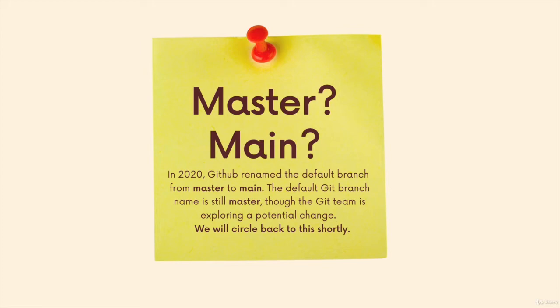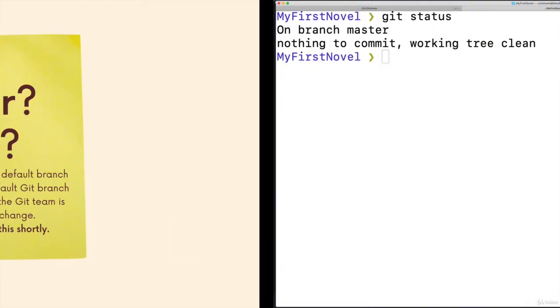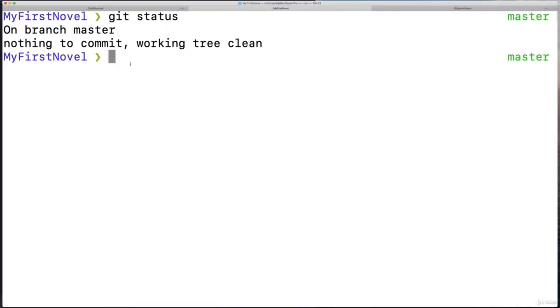The name on Git and GitHub for the default branch name for a long time was master. However, in 2020, GitHub announced that they were renaming the default branch name from master to main as part of a larger push by tech companies to try and avoid any potentially offensive language. So GitHub, again, just GitHub, made this change from master to main. With Git, however, what we're using, we haven't touched GitHub yet, the default branch name is still master. And that's why we see things like on branch master. We didn't name it master, it's just the default branch name.